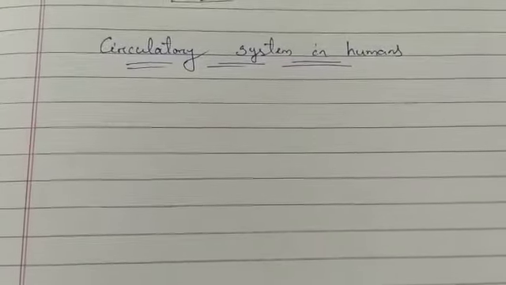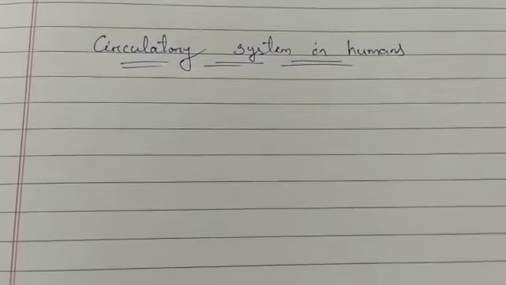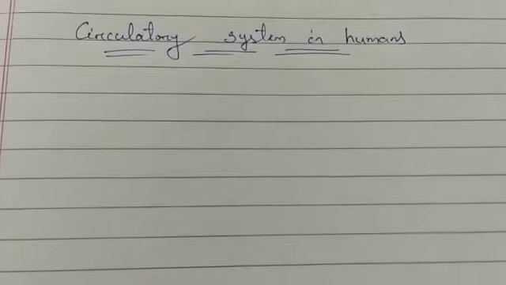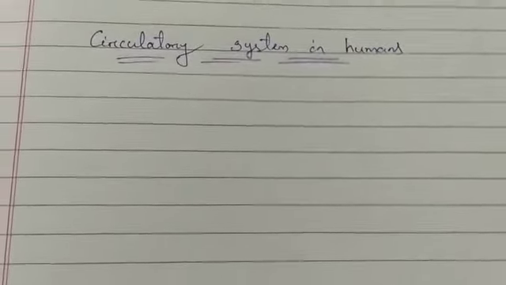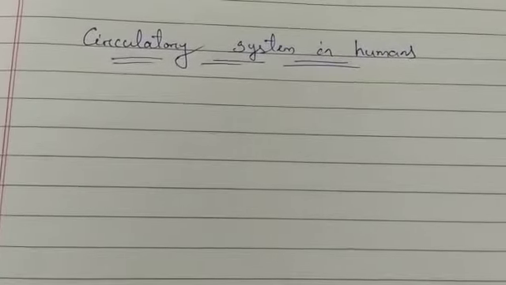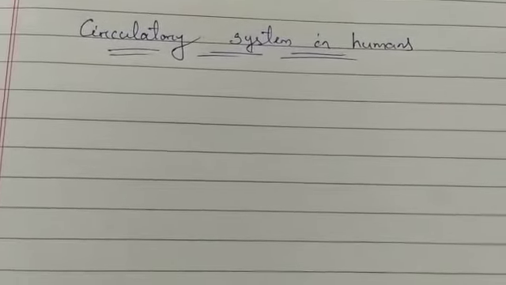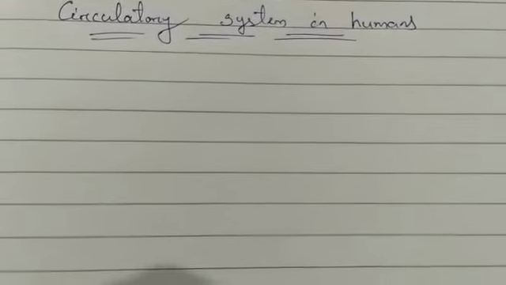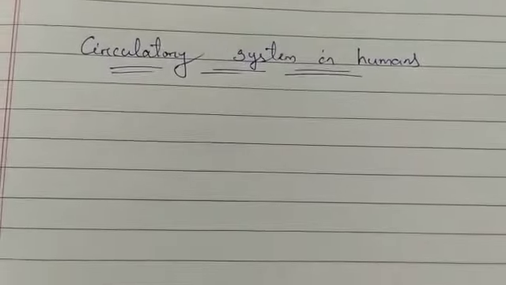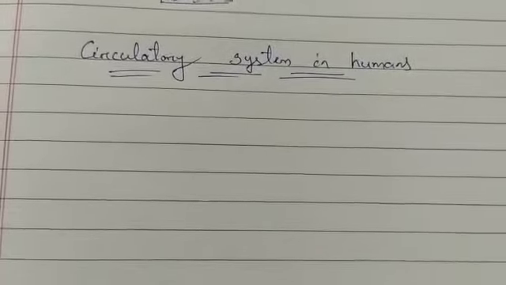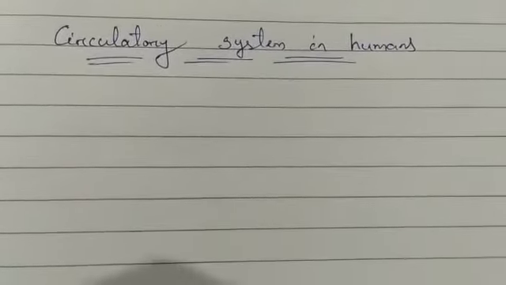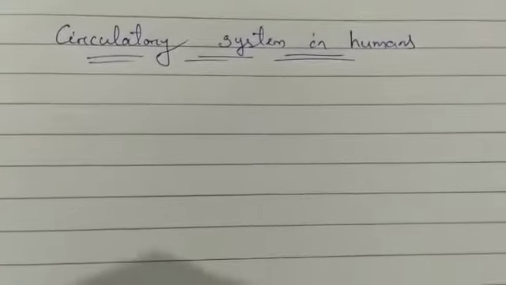So in the previous class we had discussed transportation in animals, like unicellular organisms, by two processes: diffusion and osmosis. Now in this class we will discuss the circulatory system in humans. Diffusion and osmosis can result in transportation of substances over short distances only. That is why they are applicable in unicellular organisms, because transportation takes place over a very short distance.